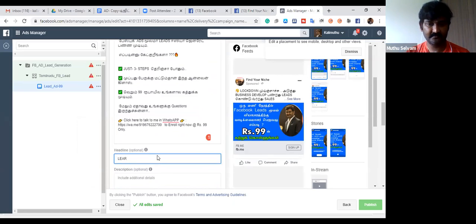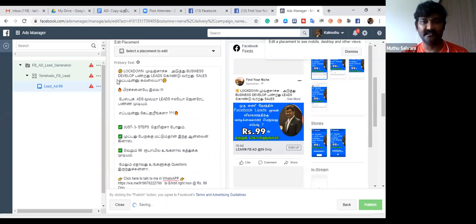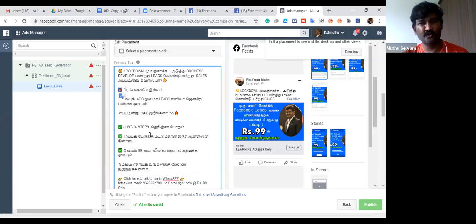Learn, if we add at 99 only. Use very catchy words as per your product. You could also use some emoji wherever you are targeting people. Is there any limit for adding content? No limit, you could add it. Use 300 to 400 words. Make it a little good story.